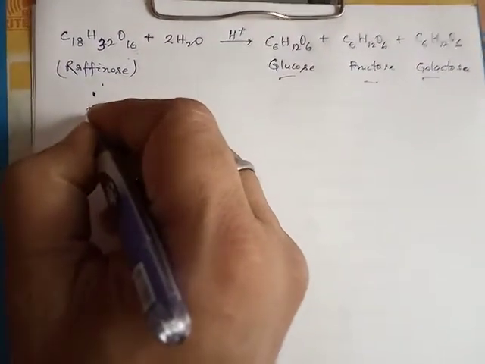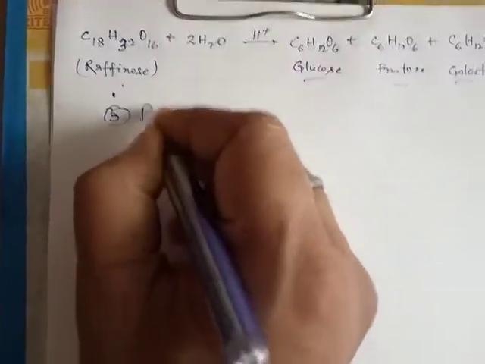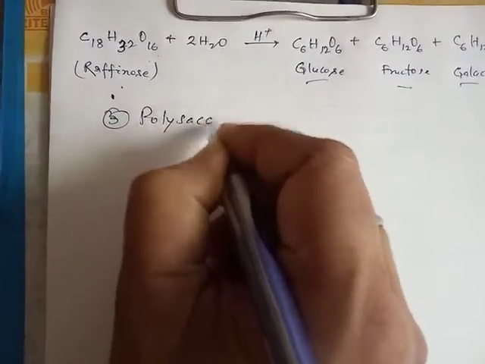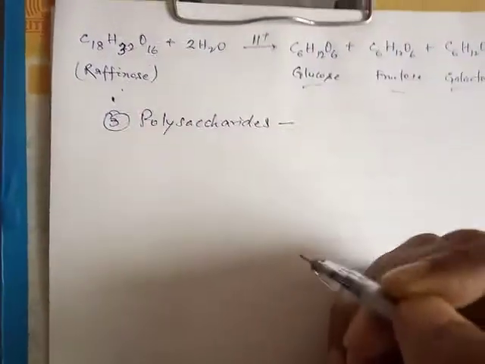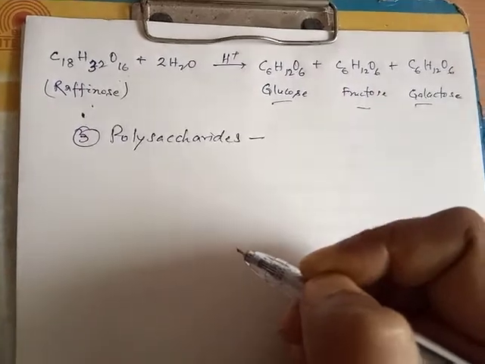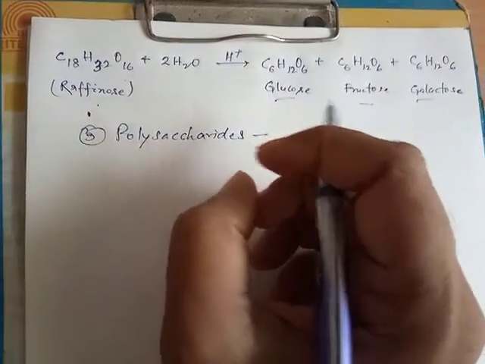Now, the third category is polysaccharides. Poly means more than, so we have to consider more than 10 units.